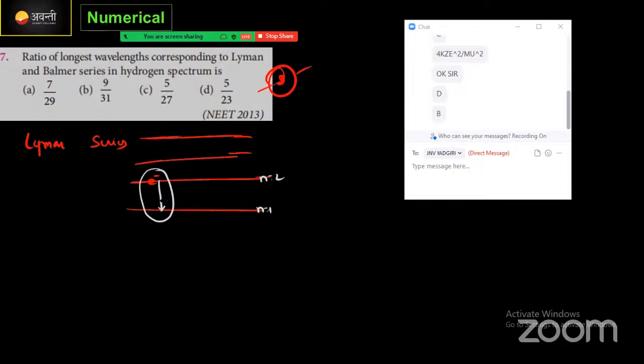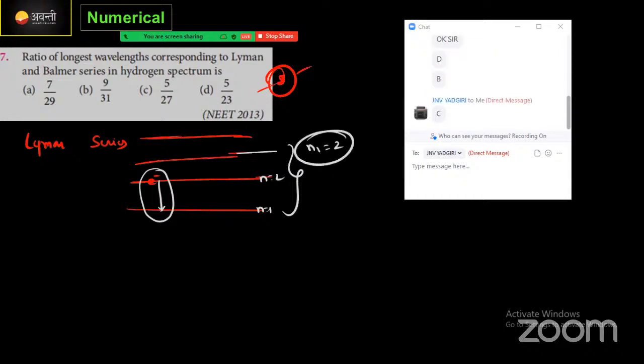This is for Lyman. Similarly, for the Balmer also you need to put the values. What is it in Balmer? In Balmer, N1 value is 2, N2 value is 3. Yes, right. Great effort. Great effort.